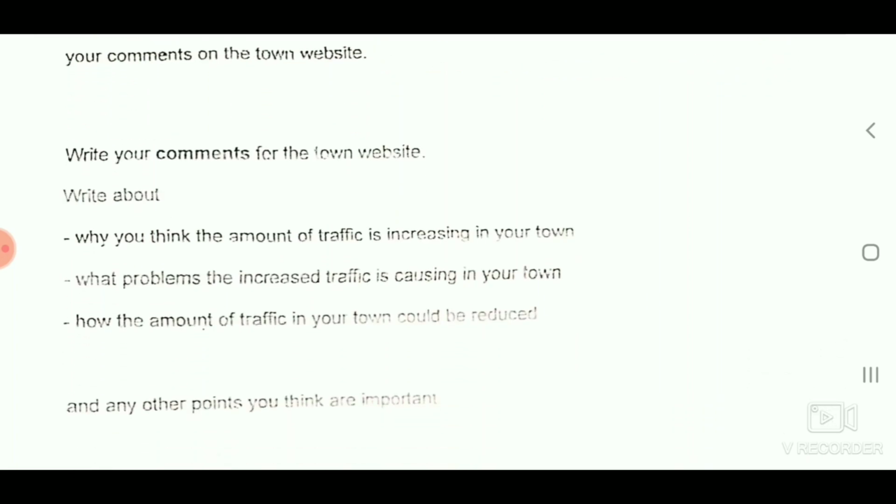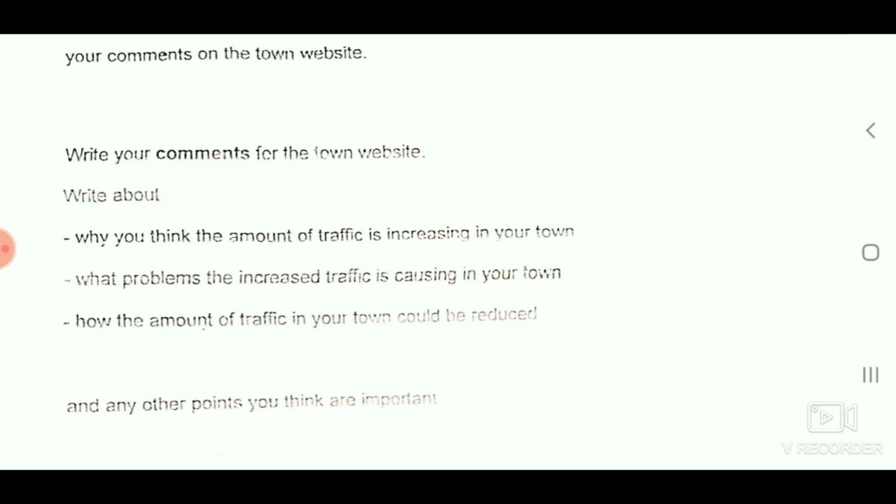Write your comments for the town website. Write about, first bullet point, why you think the amount of traffic is increasing in your town. The second bullet point is what problems the increased traffic is causing in your town. Third bullet point, how the amount of traffic in your town could be reduced. So here are 3 bullet points.